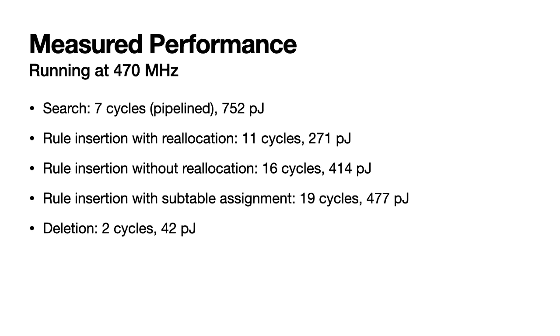We measure the performance of various lookup table tasks ranging from search, deletion to the aforementioned insertion scenarios. Rule reallocation takes more cycles since one of the existing rules has to be read out then reinserted. According to further benchmarking, around 80% of update requests can be accomplished without rule reallocation or subtable assignment.